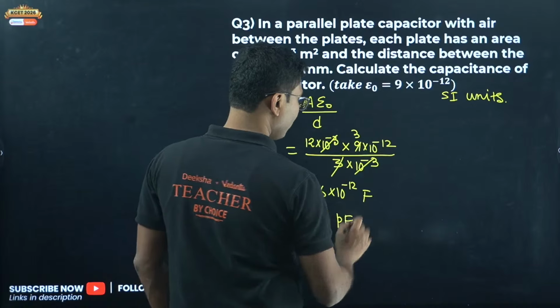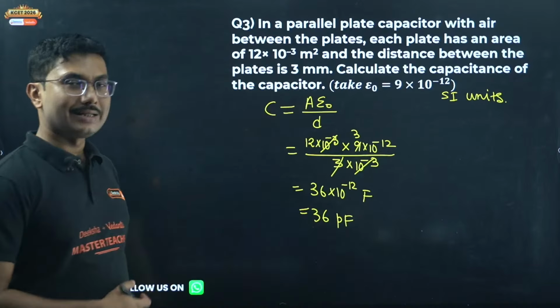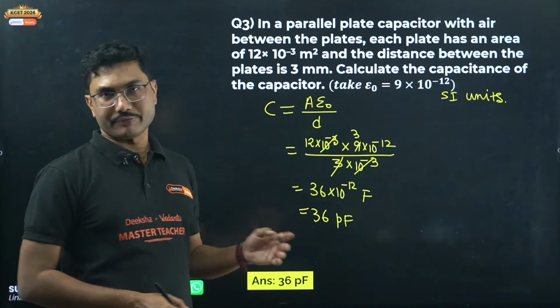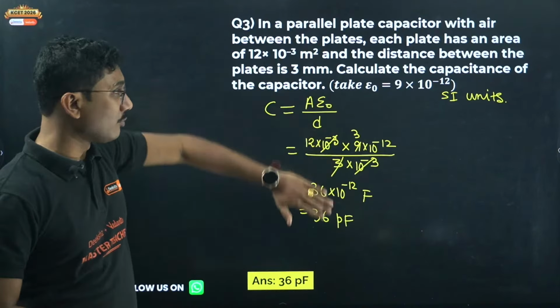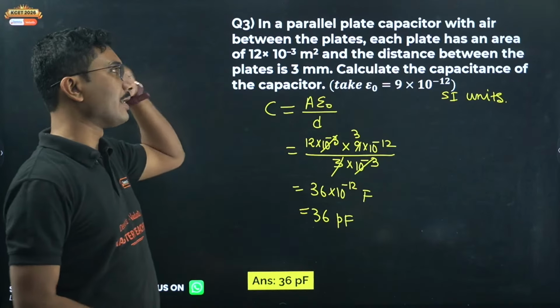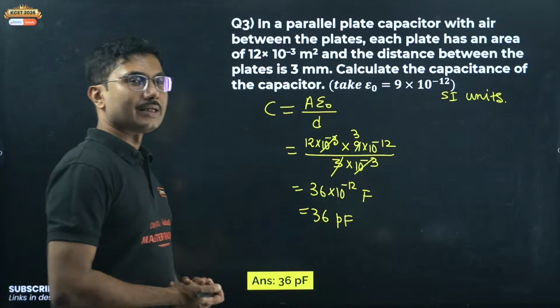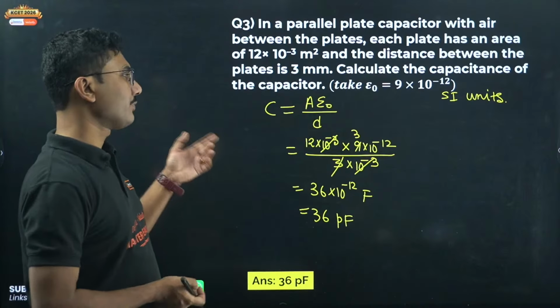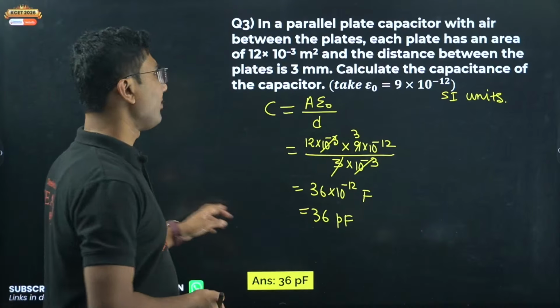Now this is not a full 5-mark question, it is mostly a 3-marker short answer question. 36 pF is the answer. If they add one more part to this, it will become a 5-marker question. They will give you that the capacitor is connected across a certain voltage supply, and ask what will be the charge passing through that capacitor. That will be a full 5-marker question.